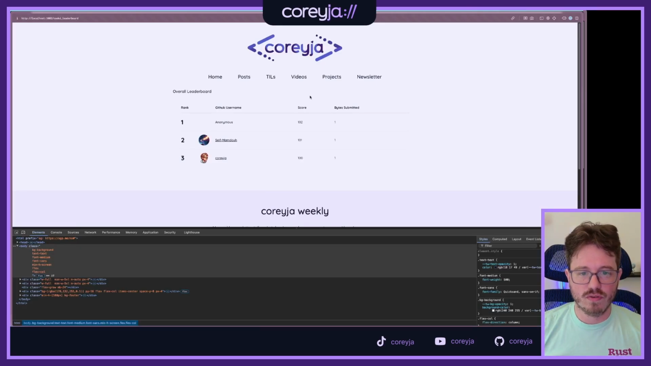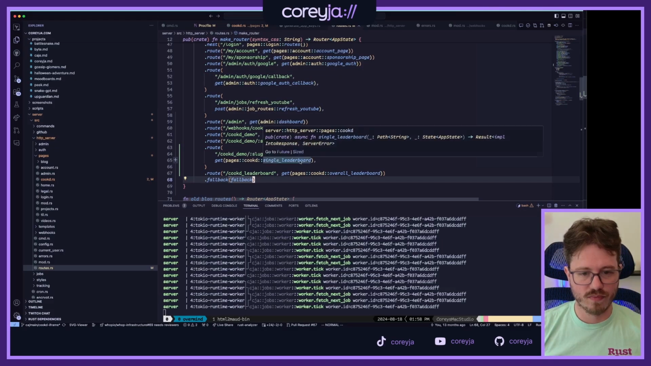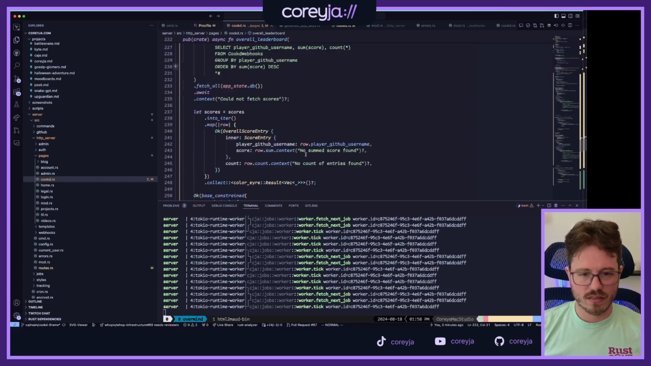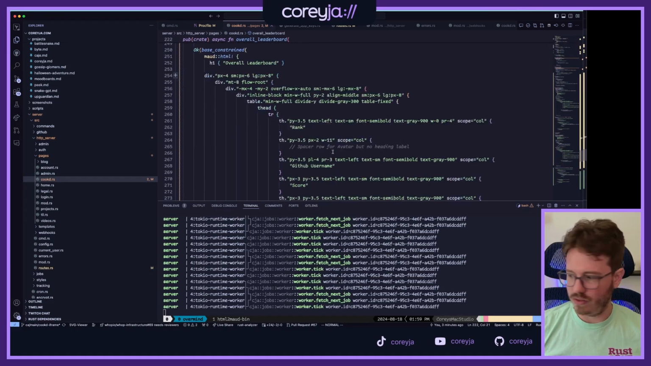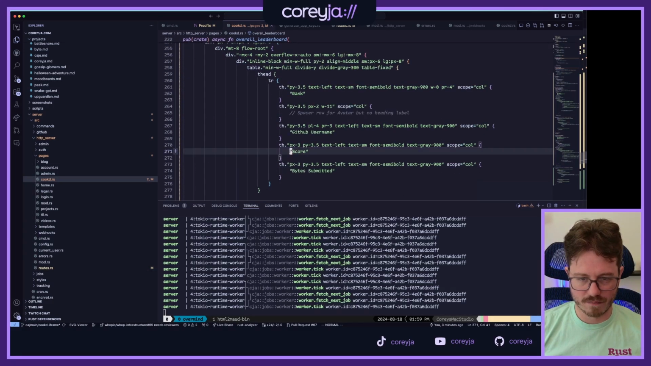On our overall leaderboard, we should see that, there we go, perfect. Both Safe and our anonymous user have submitted 2 of these bytes, and their total scores are this. And actually, let's change that to total score. And then I've only submitted 1, and my score is 100. And so that is probably where we're about gonna wrap up for the day.